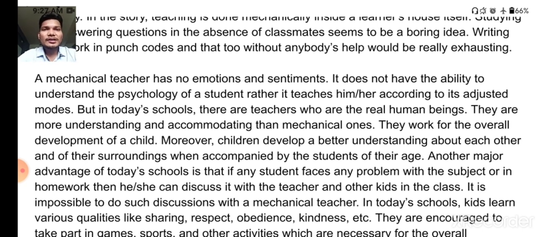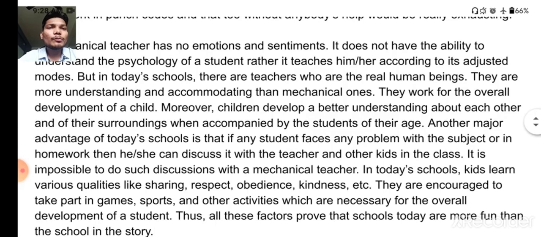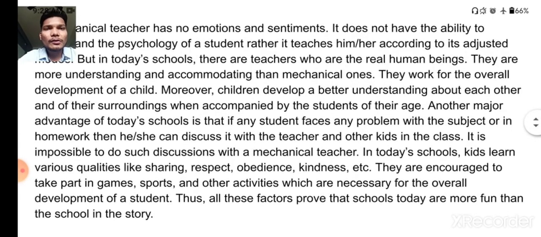It does not have the ability to understand the psychology of the student, rather it teaches him or her according to the adjustment modes. But in today's schools, there are teachers who are real human beings. They are more understanding and accommodating than mechanical ones. They work for the overall development of the child. You know that we are working for your overall development, okay?